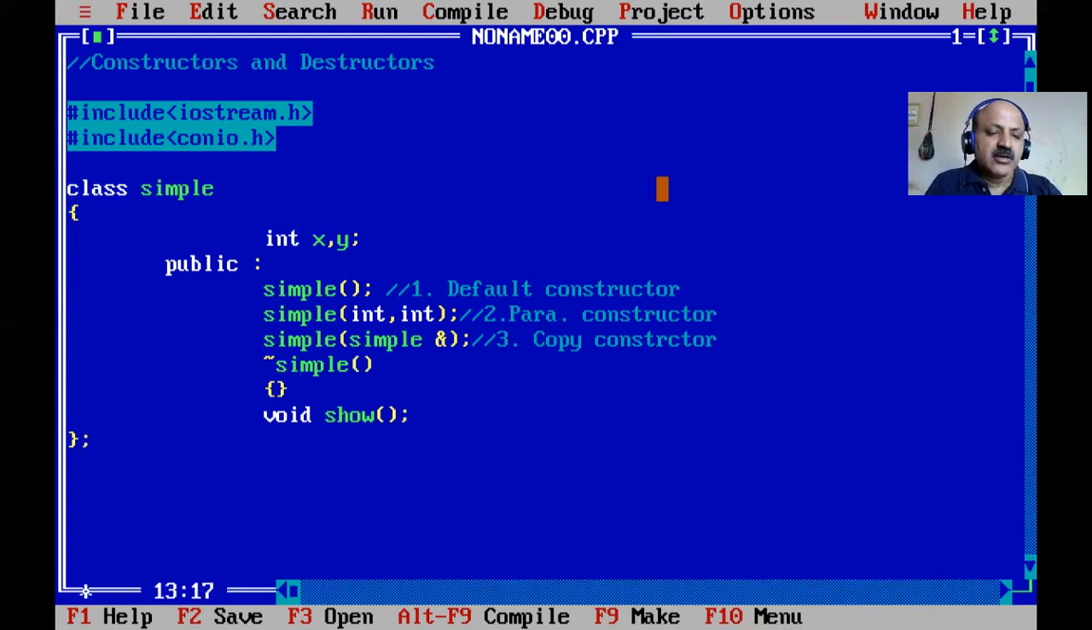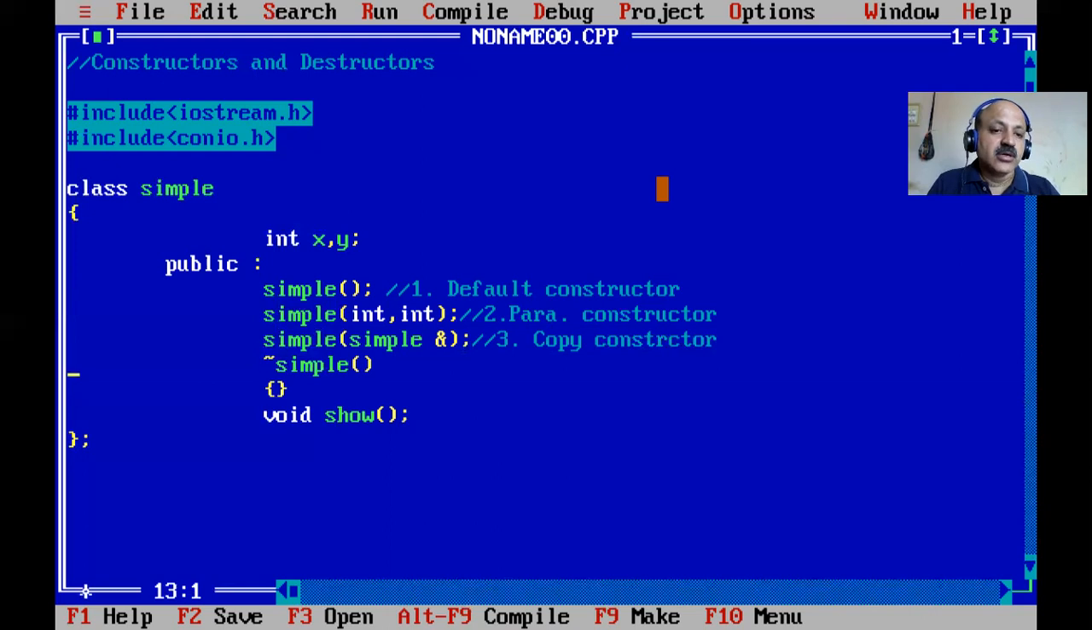The destructor is in reverse order of the constructor; there are some differences between constructor and destructor. The constructor allocates the memory, and the destructor destroys the object or releases the memory, like the new and delete memory management operators. The constructor has the same name as the class, but the destructor is prefixed with a tilde sign. We can overload constructors, but a destructor cannot be overloaded, and we cannot pass any argument. So there is only one concept: it is not overloaded.